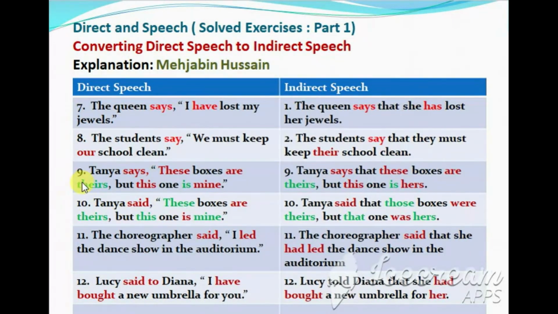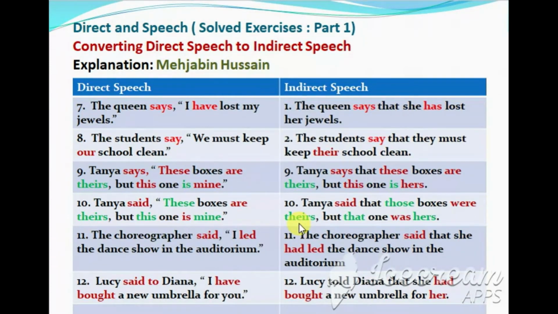Now let us look at question number 10. Here we have Tanya said. So the reporting verb is in past tense. Tanya said, "These boxes are theirs, but this one is mine." How will you change it to indirect speech? Tanya said that these boxes will become those boxes. In the indirect speech, these changes to those. Are will become were.